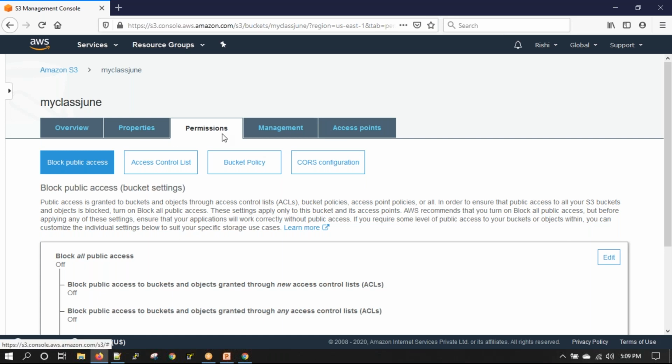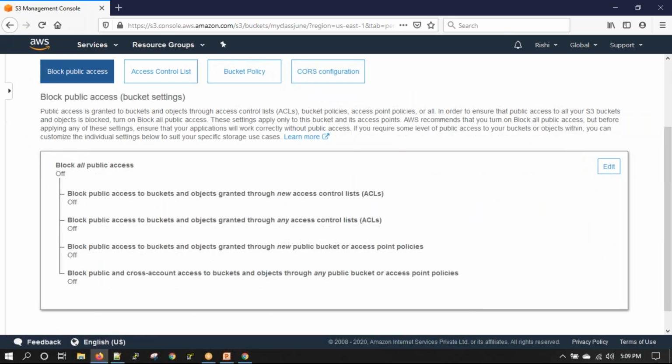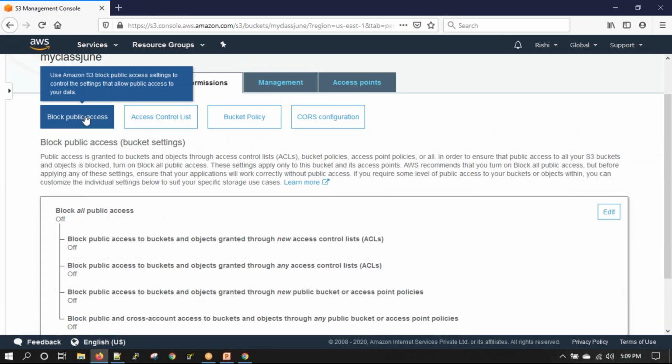So we'll go to permissions, and in permissions, the first thing was block public access, which we already discussed, that if this is enabled, I cannot make my objects public. By default, all S3 buckets will block public access. They will not allow public access till this is enabled. So this we disabled because we wanted to make one of our files public.